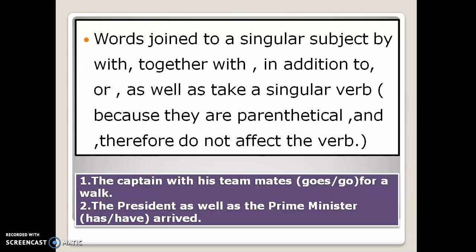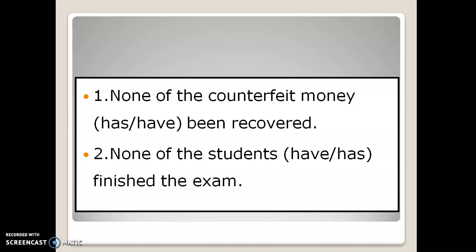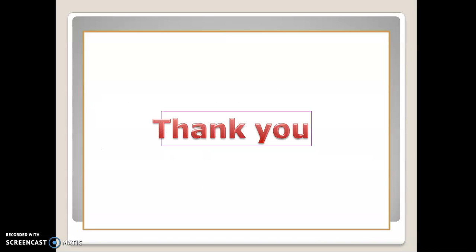The captain with his team: a singular subject joined by with, together with, in addition to, as well as, takes a singular verb. Right? None of the: if you have an uncountable noun with none of the, that will take a singular verb. If you have a countable noun after none of the, that will take a plural verb. Right? Okay. That's all. Thank you very much for having listened to me.